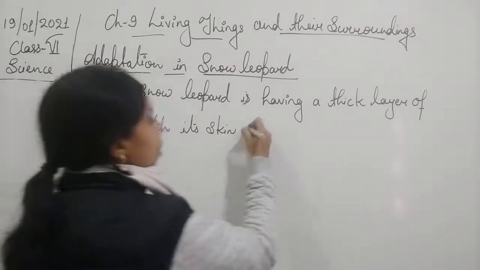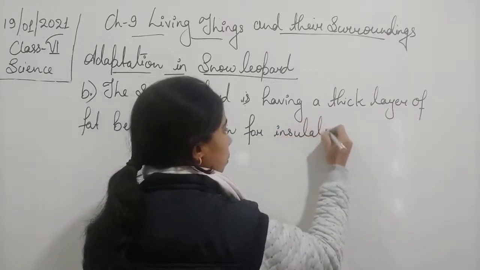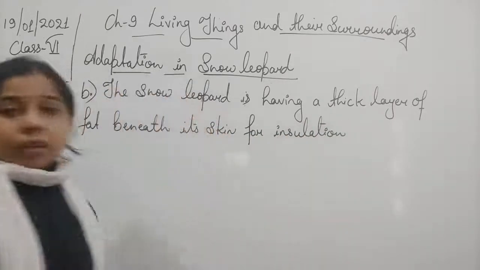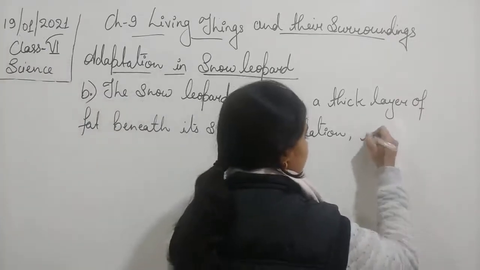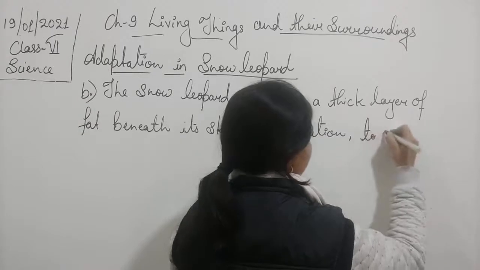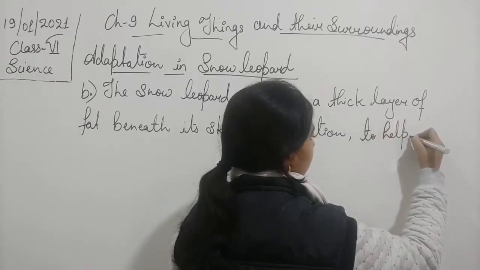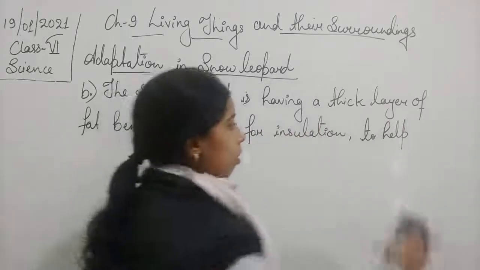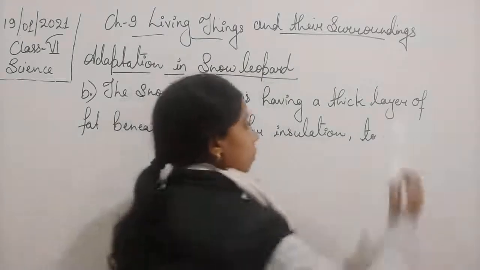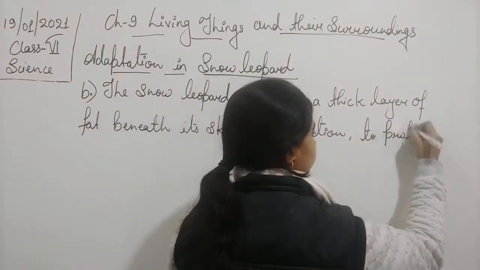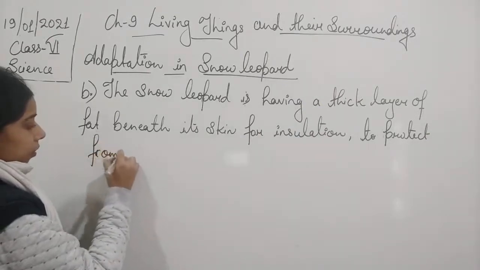And that is for insulation, which helps it to protect from cold.